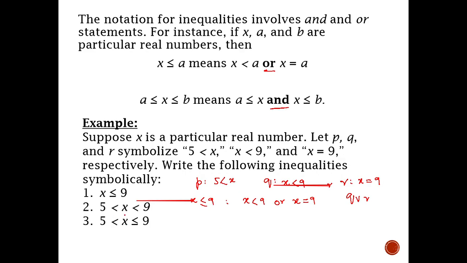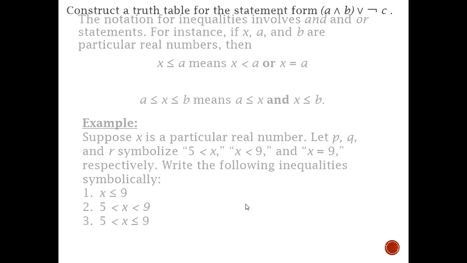Similarly, 5 is less than x is less than 9 means 5 is less than x is p and x is less than 9 is q. Now 5 is less than x and x is less than or equal to 9 means 5 is less than x is p, and x is less than 9 is q or x is equal to 9 is r. So this is translated as p and q or r.